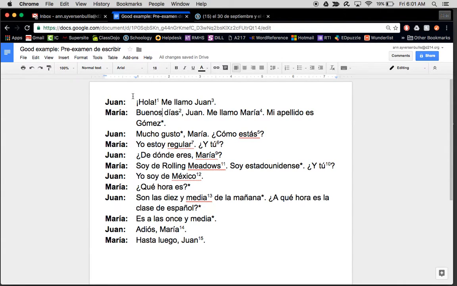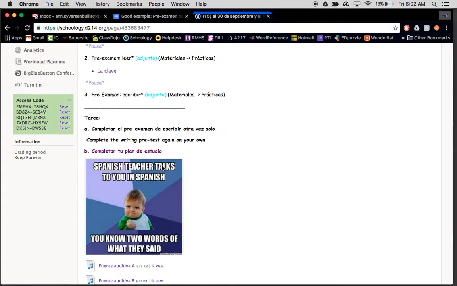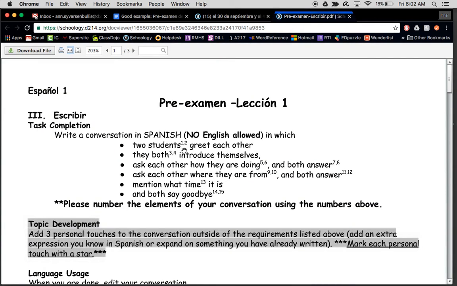Now you'll notice that this conversation follows a normal pattern that people would use to talk. You'll also notice, for example, here it says hola, and there's this little superscript 1. Well, that's because when you go back over here and you're looking at the directions for the pre-examen de escribir, it says right here, two students greet each other, and there's a little 1 and 2.